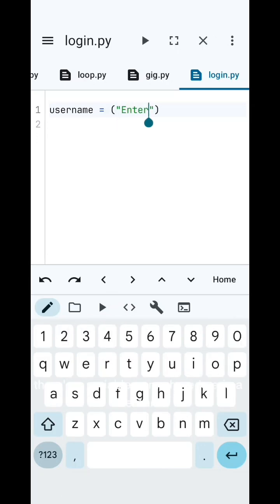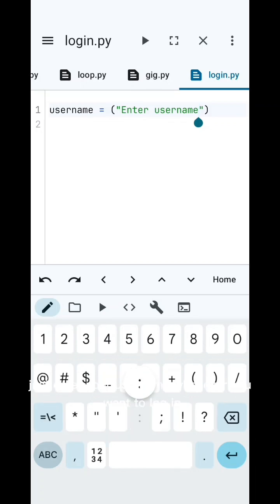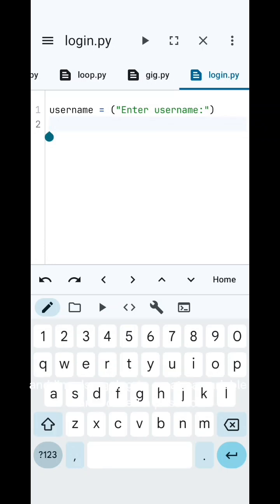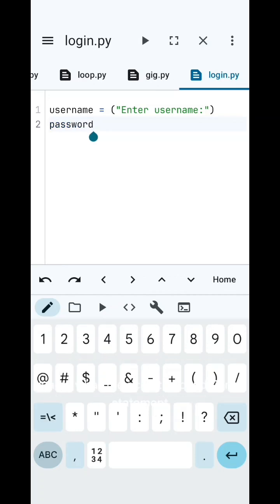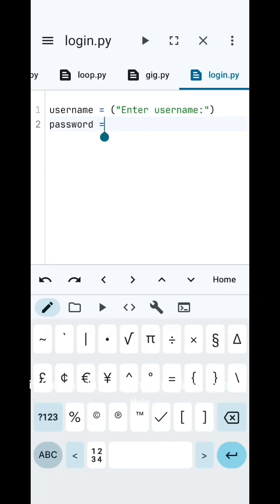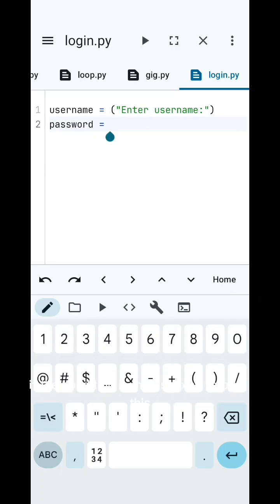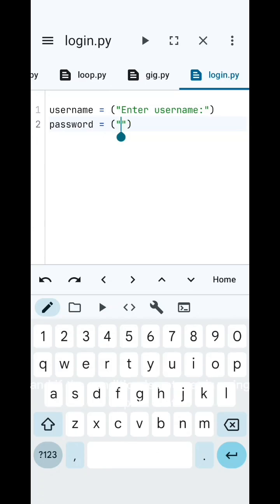Here I'm creating a variable named username. Then you can actually enter your input. Just enter your username whenever you want to log in. I'm also going to create a variable called password. This code is also what they call a conditional statement. That means if the condition is met, it's going to print this, and if the condition is not met, it's going to print that.